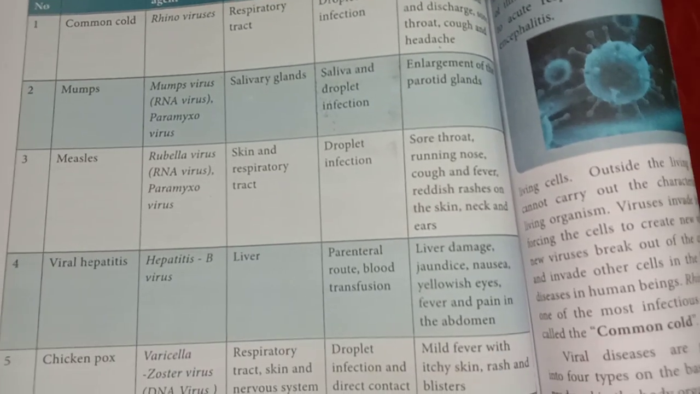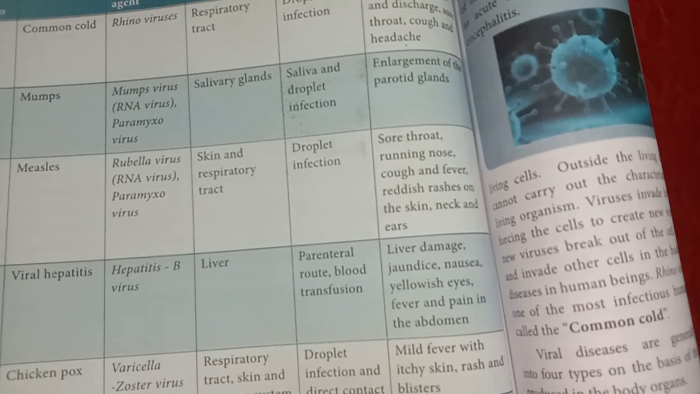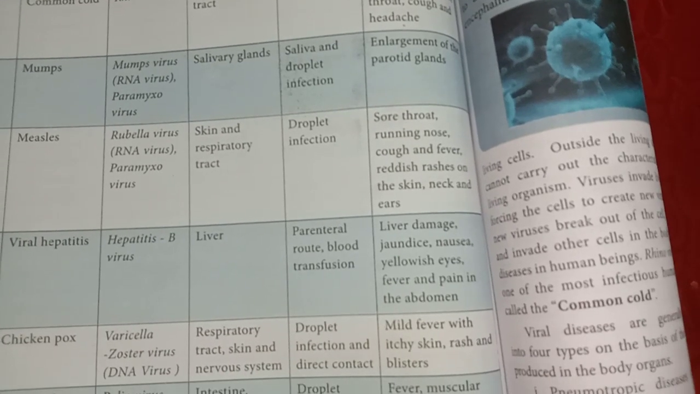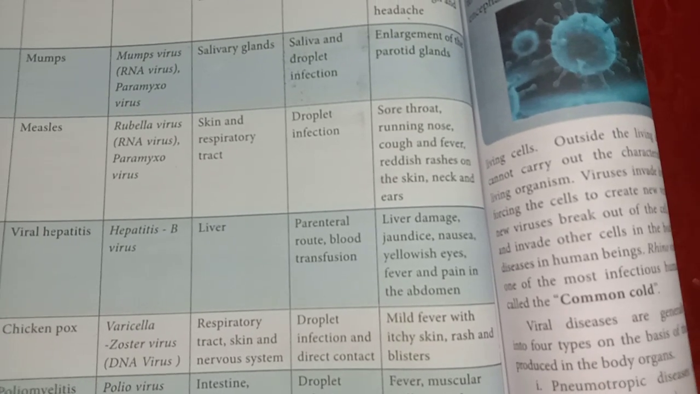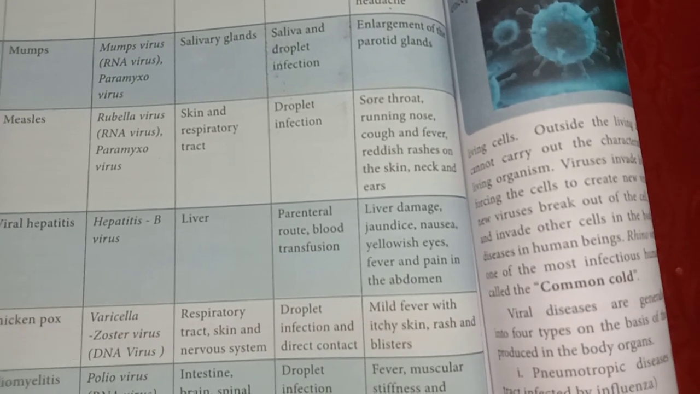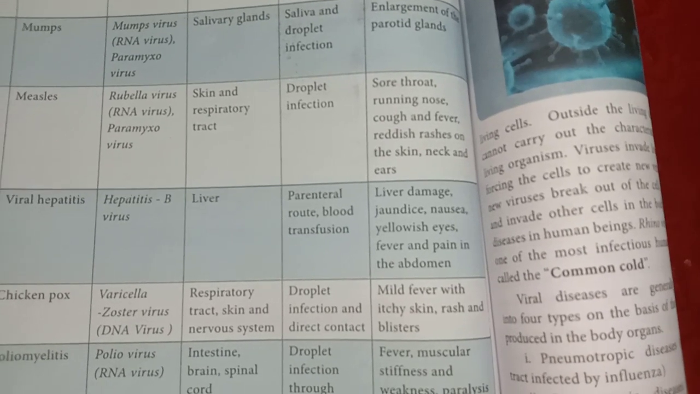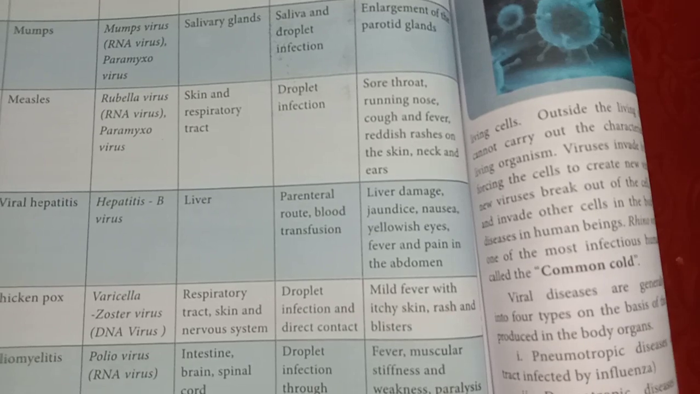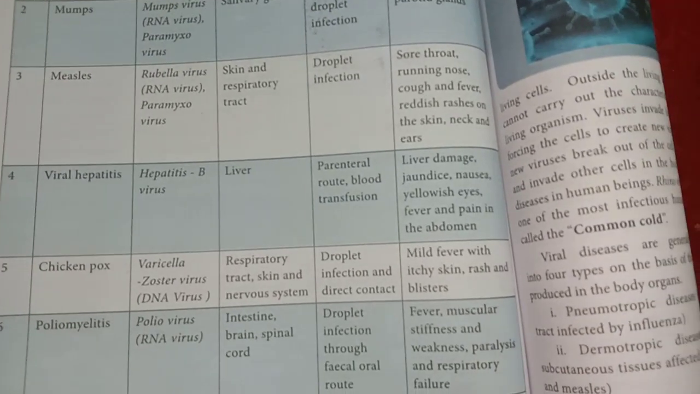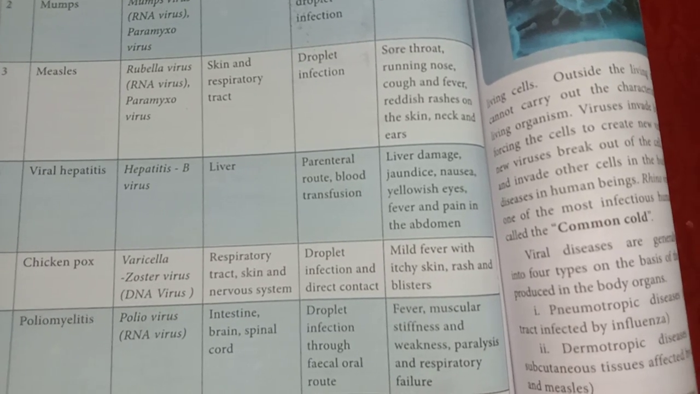Then the third example for the viral disease is measles, causative organism rubella virus. This disease affects the skin and respiratory system, and is transferred through droplet infection. Symptoms: sore throat, running nose, cough, fever, reddish rashes on the skin, neck and ear. So in the neck region and ear region, some reddish colored appearance is there.